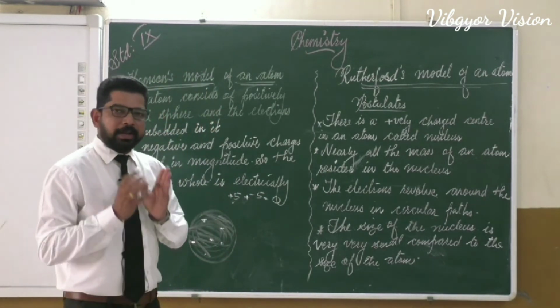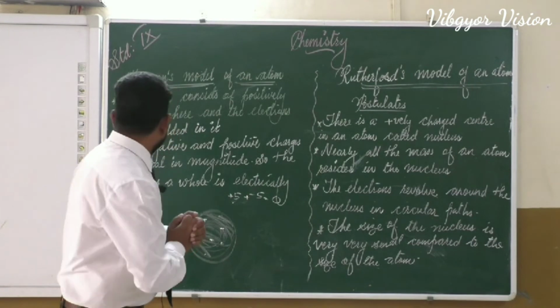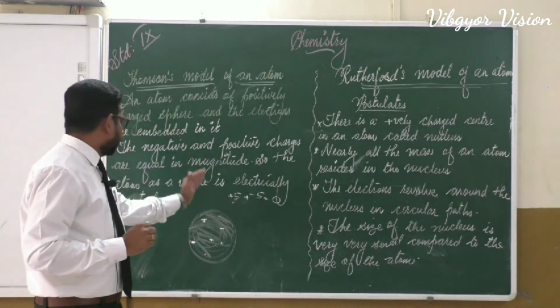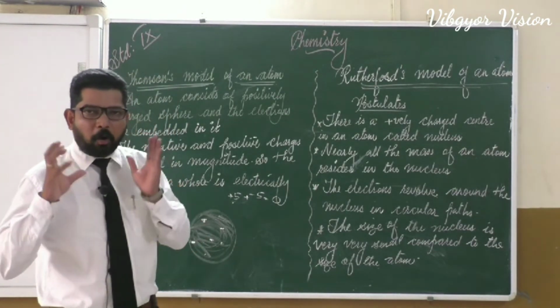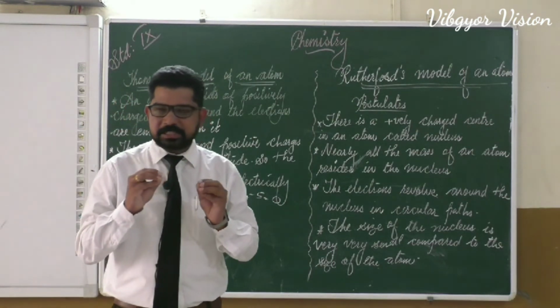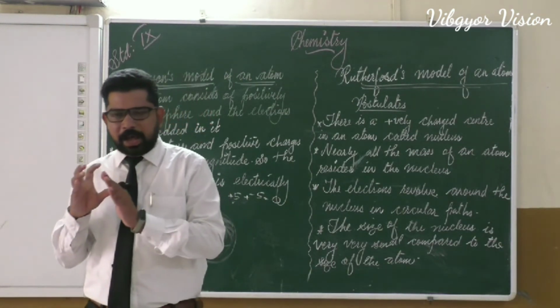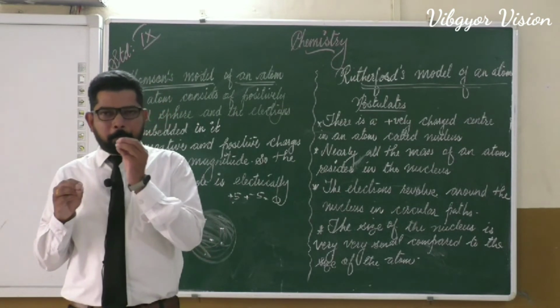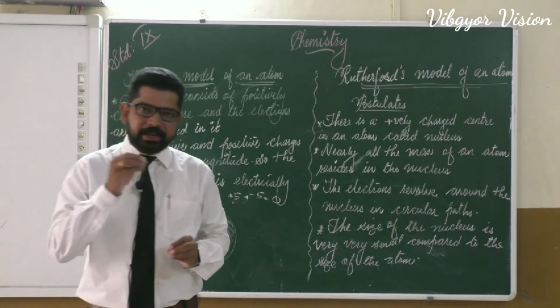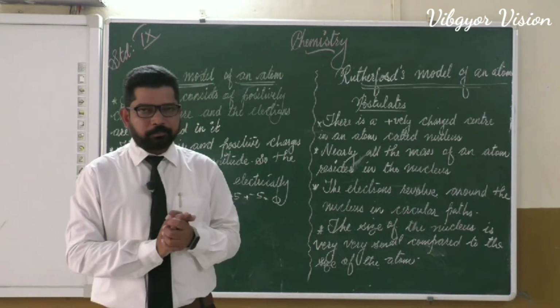The total net charge will be 0. So he said that atom is electrically neutral. If we take a whole atom, there will be no charge for the atom, even though it contains positively charged proton and negatively charged electron.